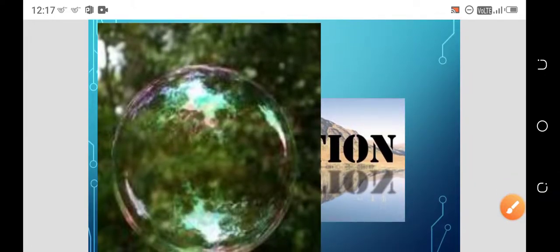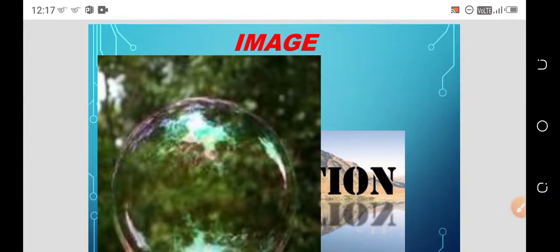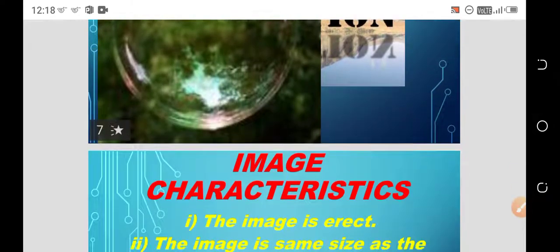What is an image? An image is formed when light passes from one medium to another medium through a mirror or through a lens. You can see the figure.